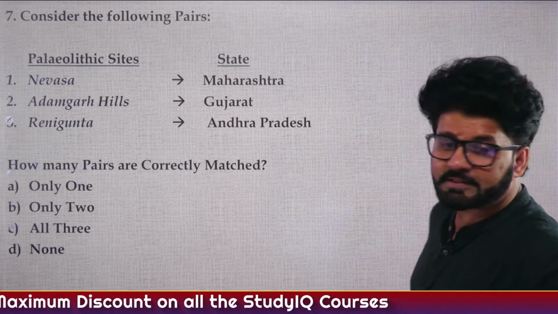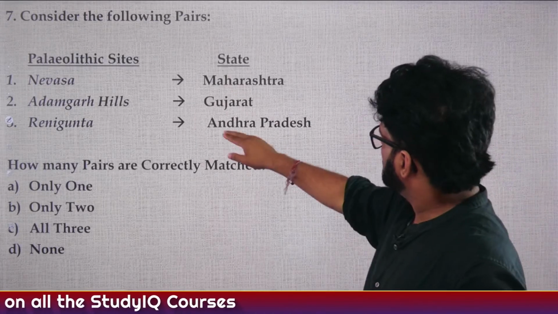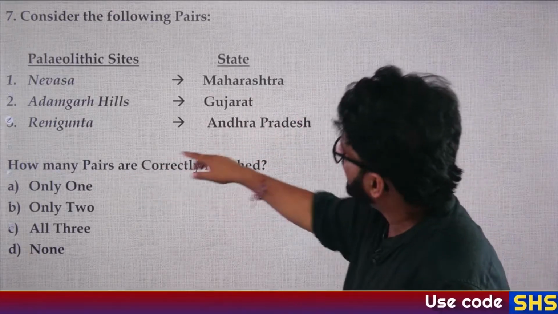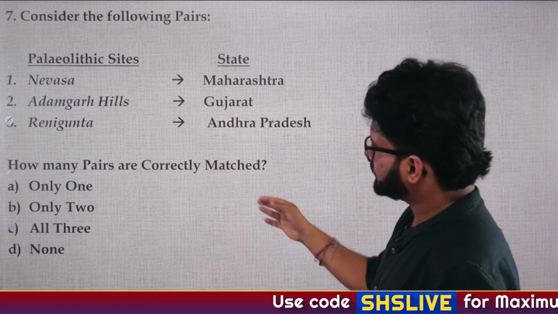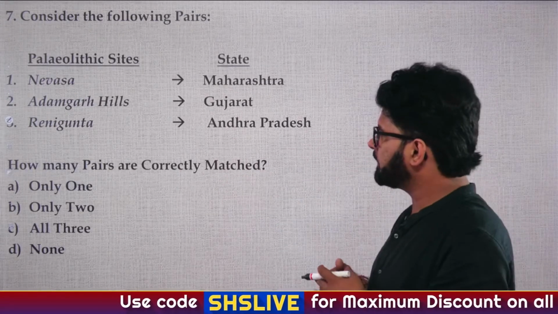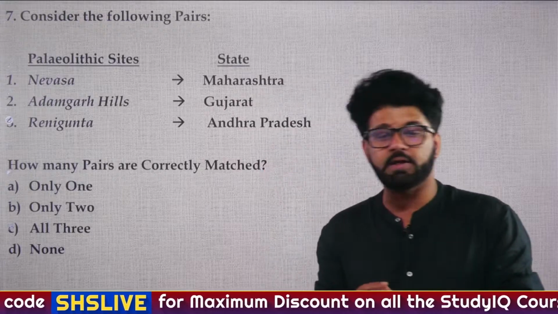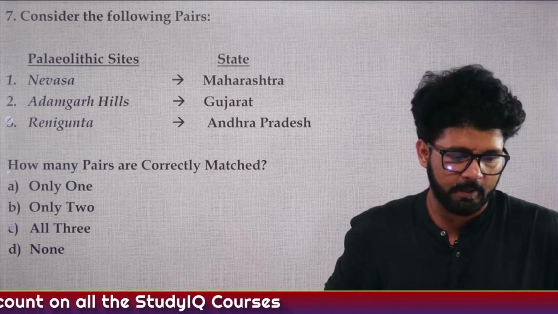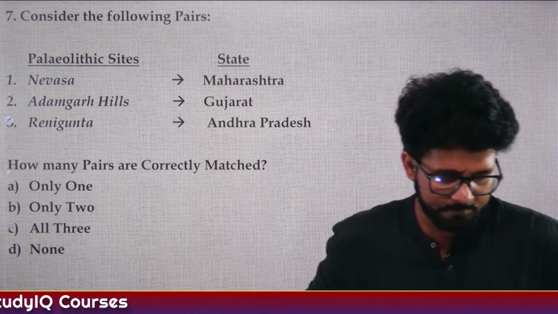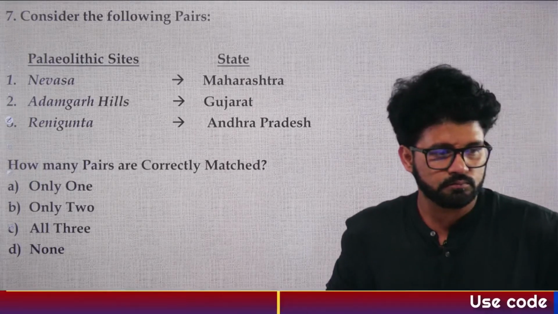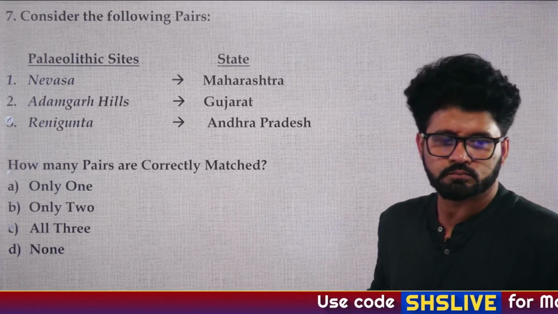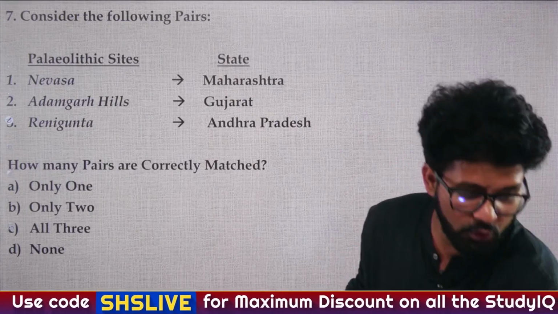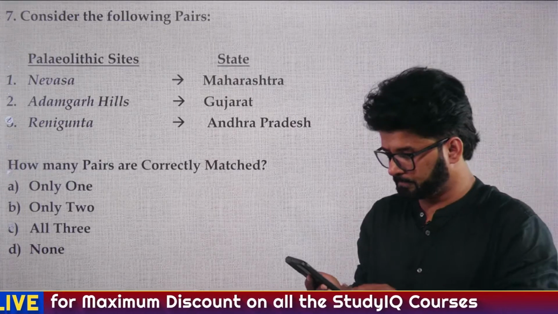Nevasa, Paleolithic site, state. First, Nevasa, the state given is Maharashtra. Second, Adamgarh Hills, the state given is Gujarat. Third is Renugunta, the state given is Andhra Pradesh. How many pairs are correctly matched? A, only 1. B, only 2. C, all 3. D, none. Now this is a tough question and you people are taking some time.